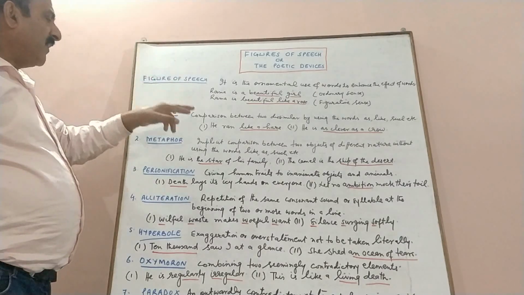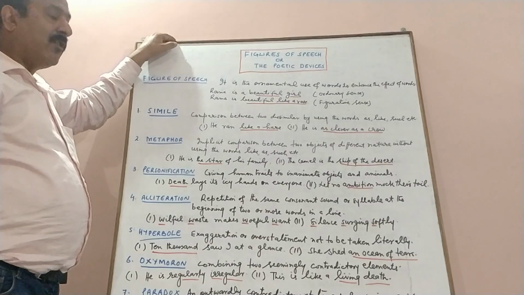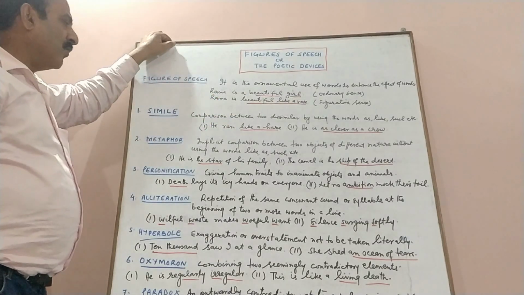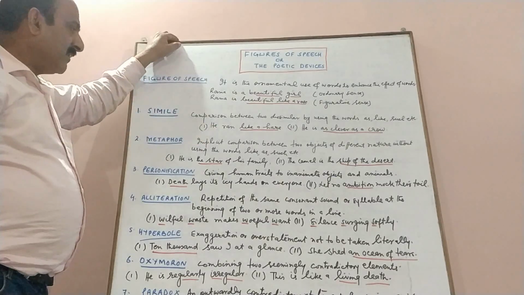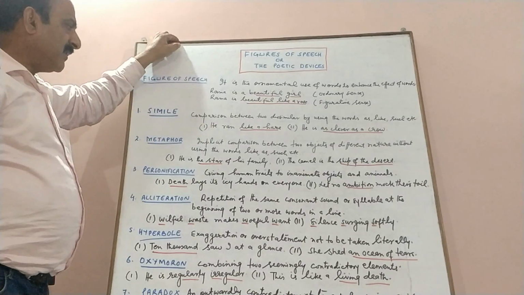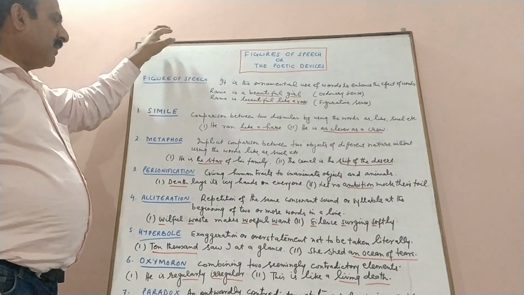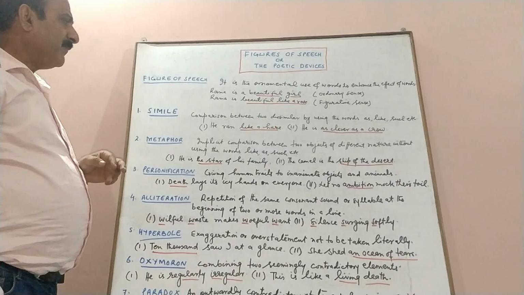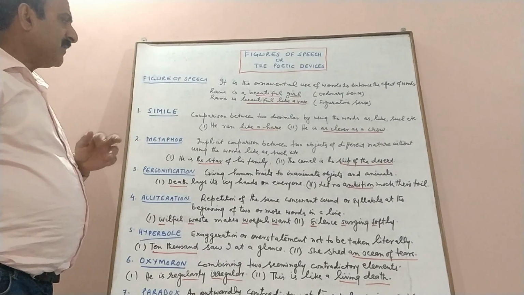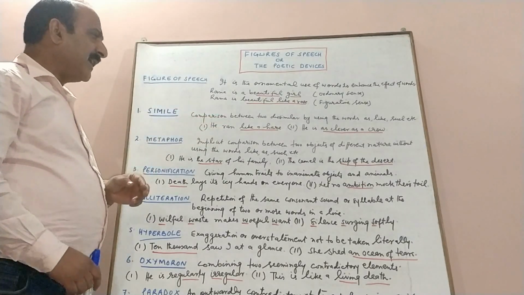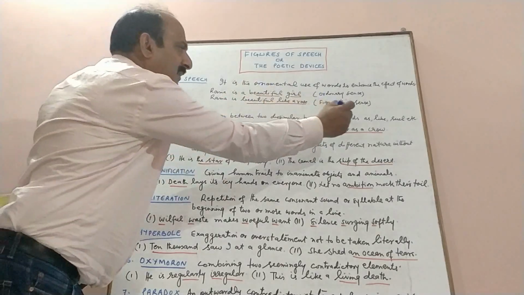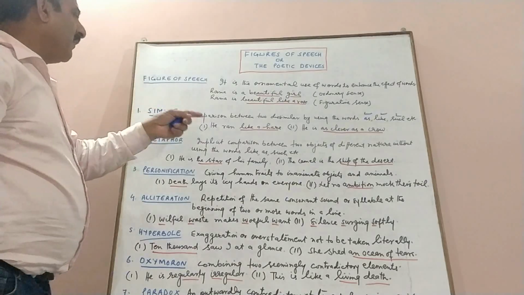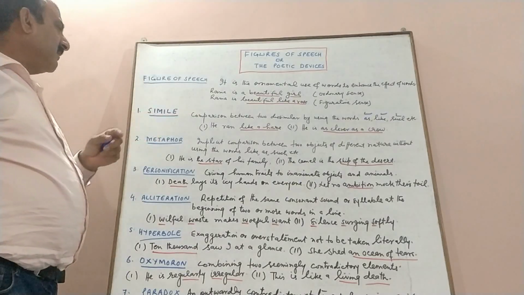For example, we say he ran like a hare. He is as clever as a crow. Or we say she's beautiful like a rose. So when two dissimilar things are compared to each other by using the words like, as, such, than, etc., we call that figure of speech simile.